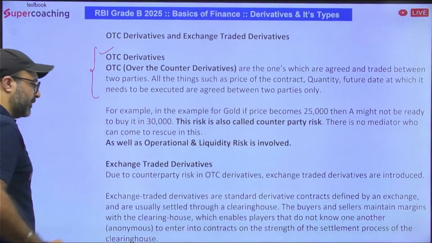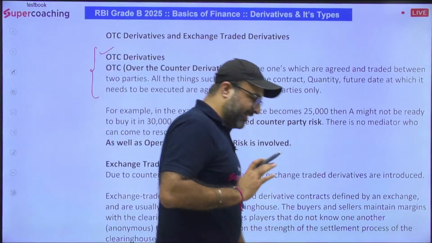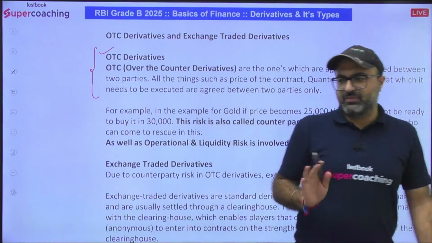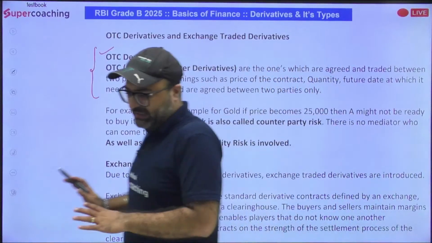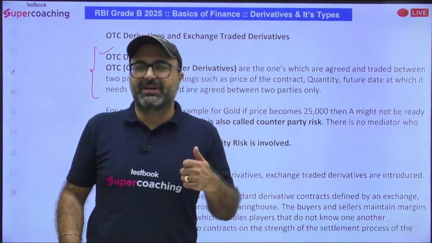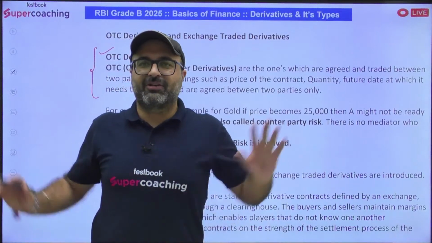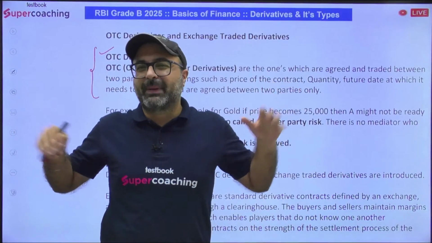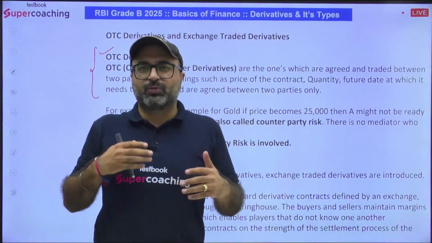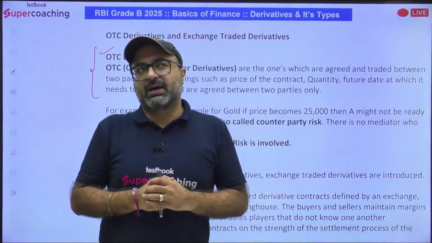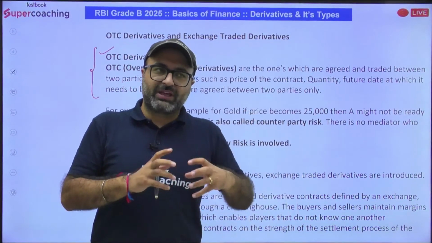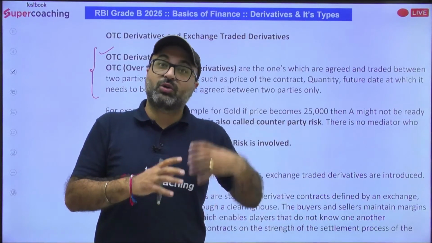So it is a type of derivative where everything is decided between the two parties. There is no third party involved. What is the benefit? The benefit is, if no third party is involved, we are open, we are independent to make the transactions, to set the values, and to set the conditions.